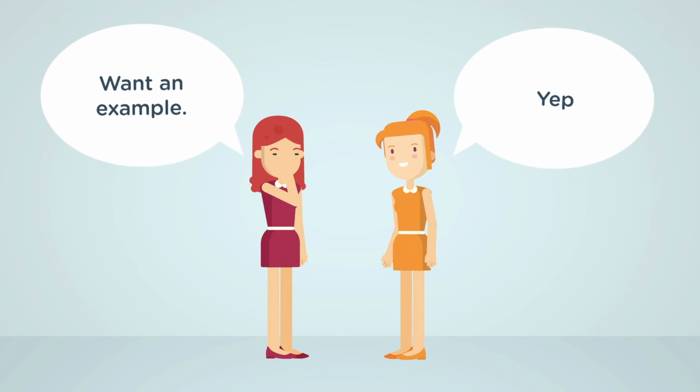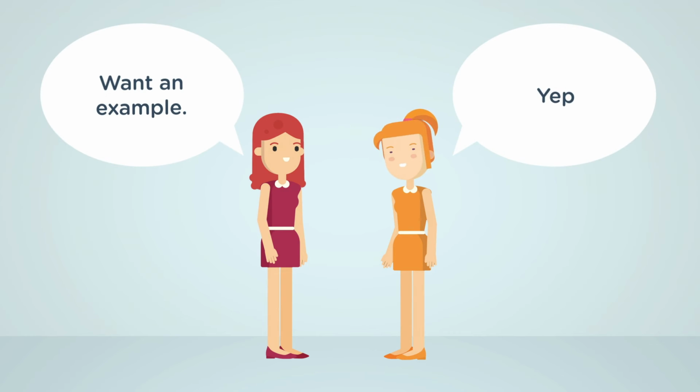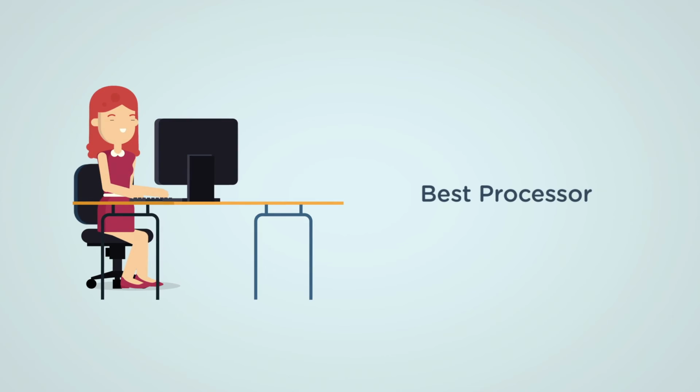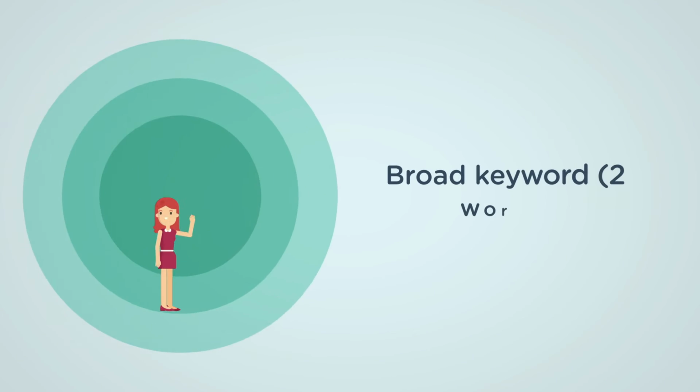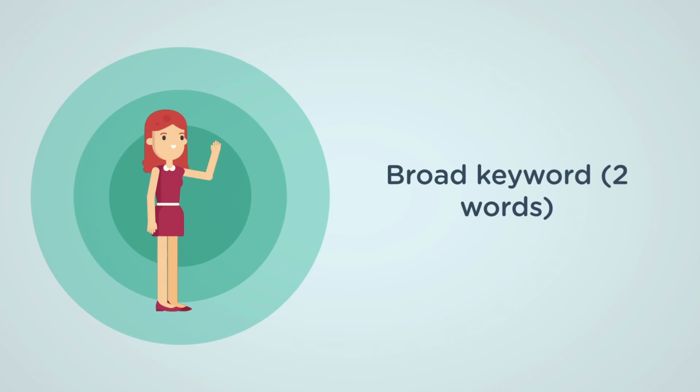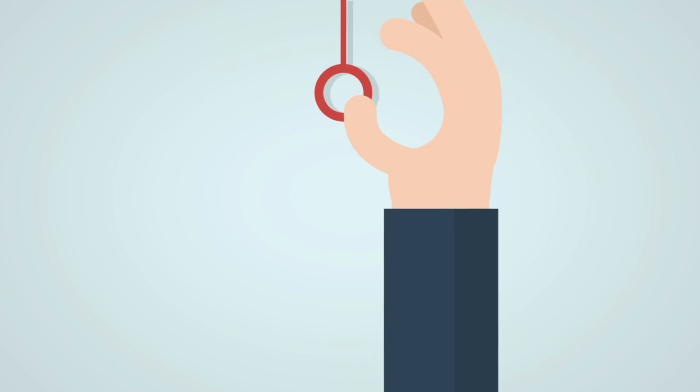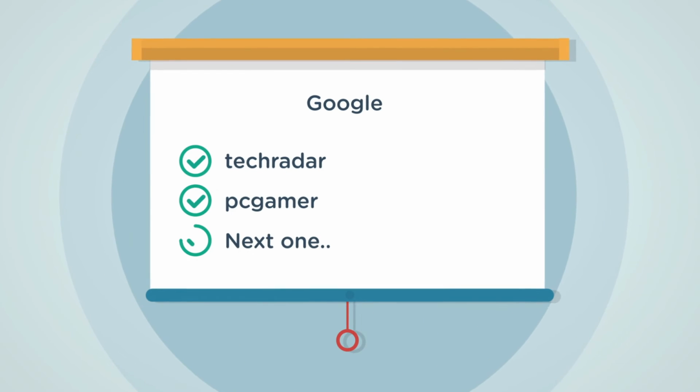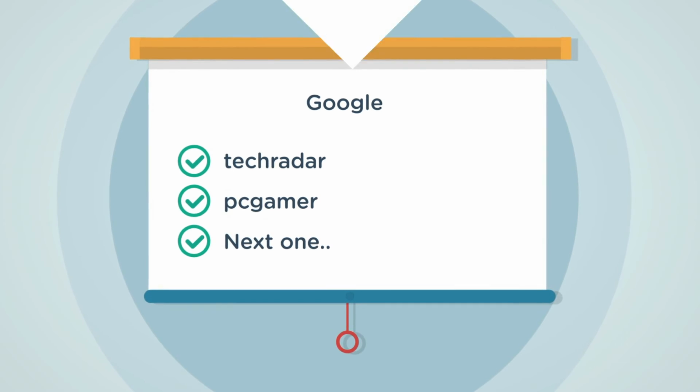Let me justify my statement with an example. Here I have searched for the term best processor. This contains just 2 words and this is a broad keyword. You can see that the first search result is from techradar.com and the second search result is from pcgamer.com.